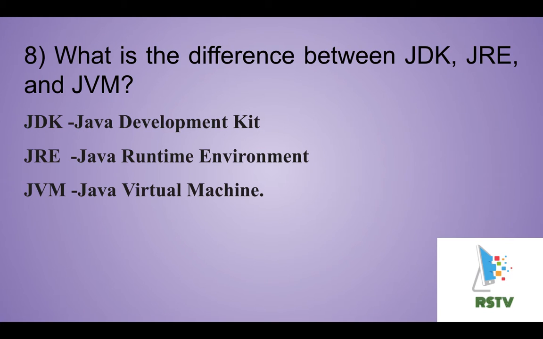JRE contains class libraries and other supporting files. If the JRE is not there, you can't run the program, because the class libraries and other supporting files are in the JRE, so without that you can't do anything. Whereas software development tools are not included in JVM.